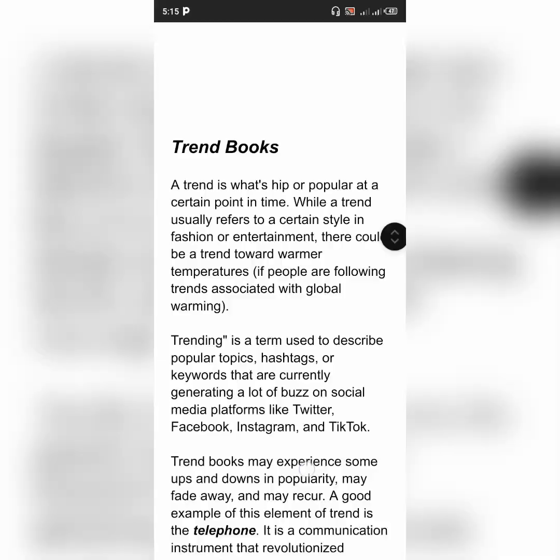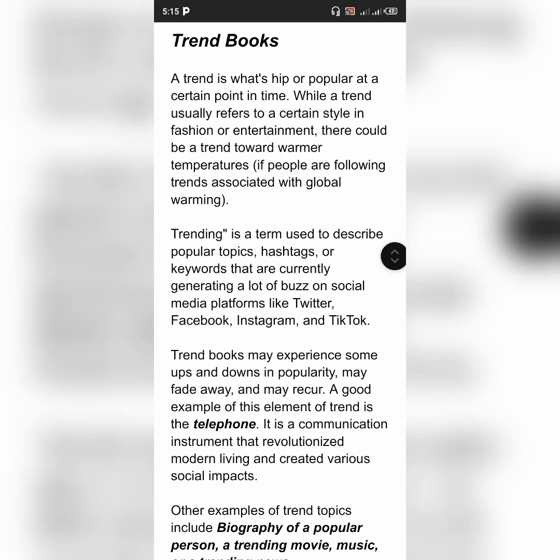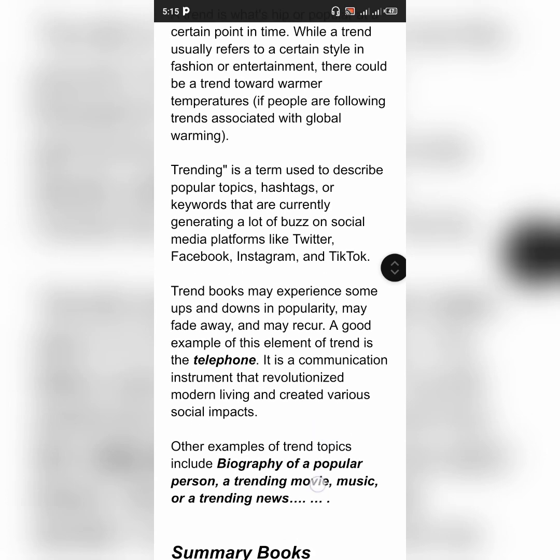And you can also write so many things. You can write a biography of a particular person, or about a trending movie. Yes, you can write about a trending movie, maybe a series that is actually trending in a particular place. And you can write about trending news and all that. And under trending, one thing I want you to know is a trend book can also be evergreen.